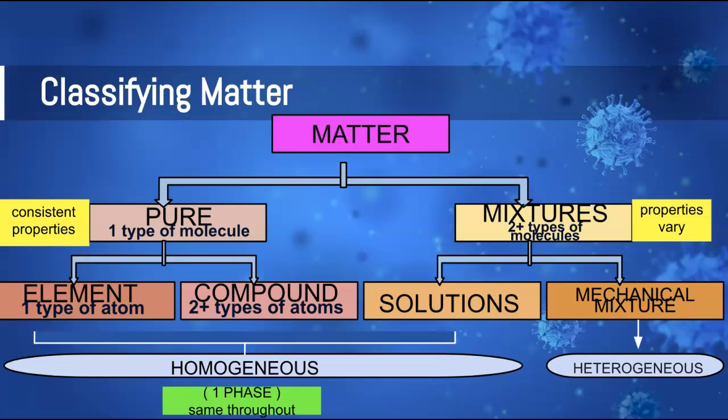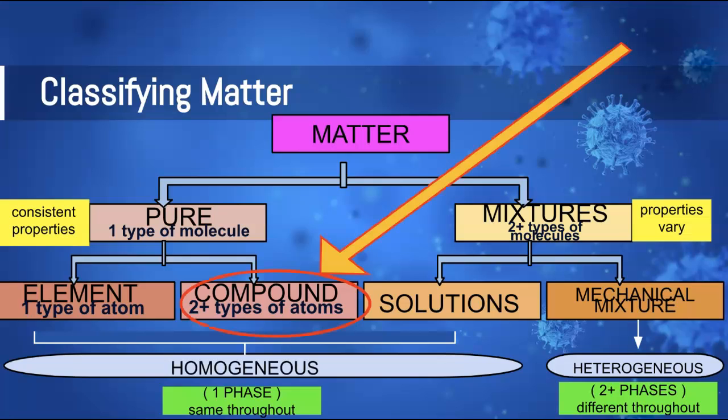In a mechanical mixture, again, they're heterogeneous. That means that we can see more than one phase. That means we can see different particles. We can see different substances within that mixture. All right. So today, in this video, we are going to look specifically at compounds. So there have been a couple of terms, a couple of things that I've mentioned already, that we'll clarify. We'll make it a little bit more understandable.